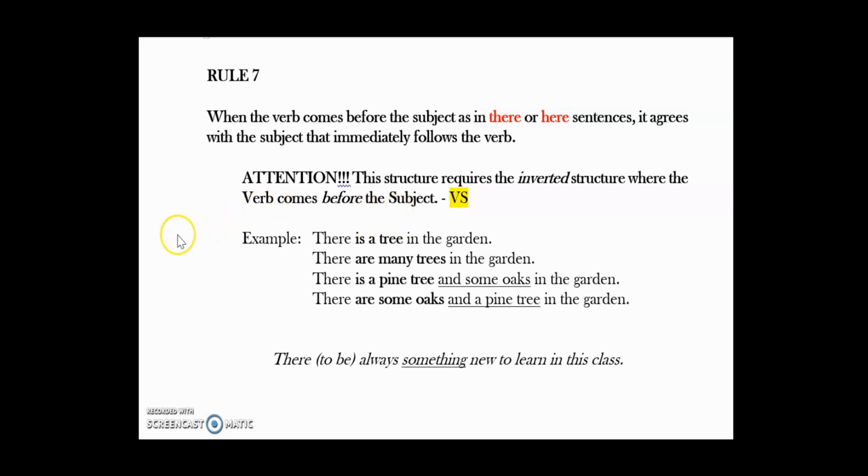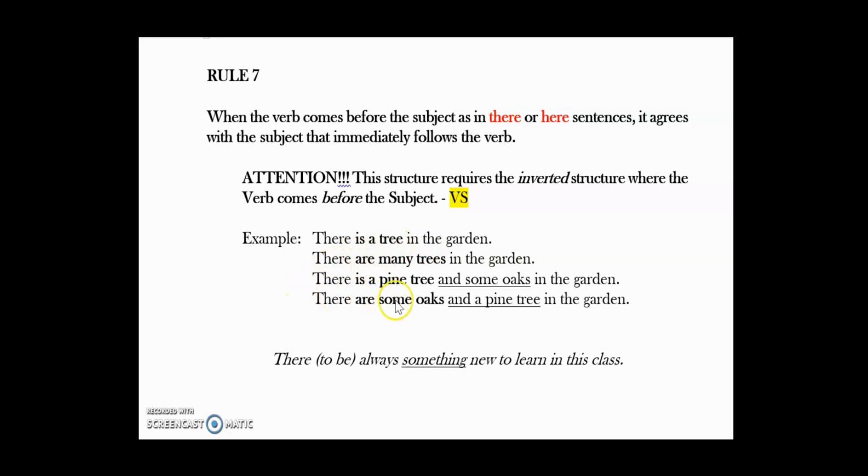For example, there's a tree in the garden. See the verb is, it comes right before the subject tree. Because tree is singular, the verb is also going to be singular. There are many trees. Trees is the plural subject, therefore the verb is are.